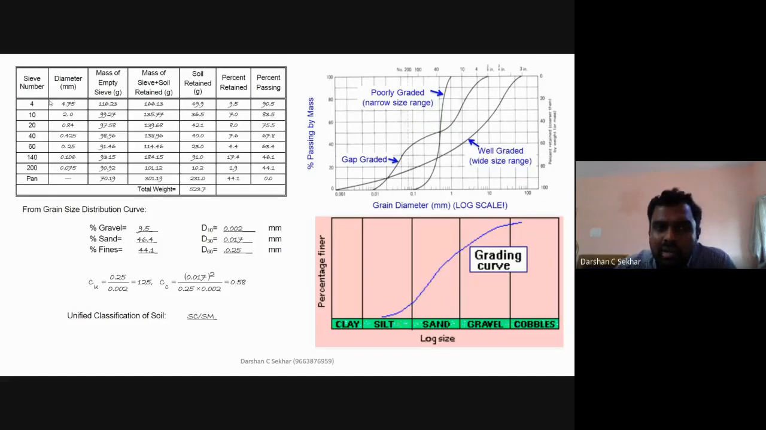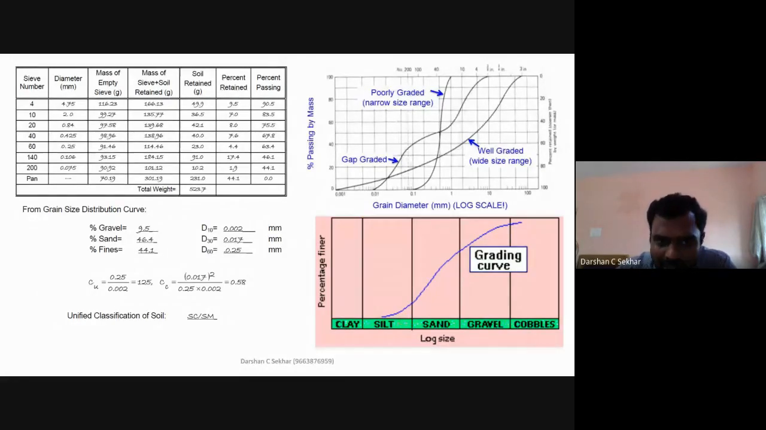So in this case, what are the diameters? 4.75 mm sieve, 2 mm sieve. There is also an 840 micron sieve, but in India I don't think we can get 840. You get 425, you get 150, you get 75, and similar sizes. Then you know the empty weight of each sieve, and after taking from the sieve shaker, you also know the mass of sieve plus the soil retained. If I subtract these two columns, I get the amount of soil retained in each sieve.